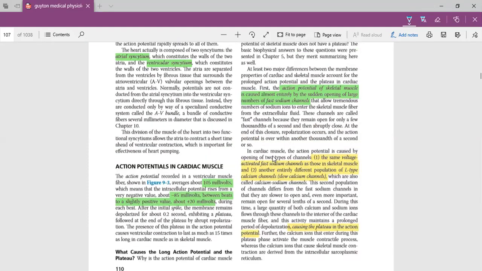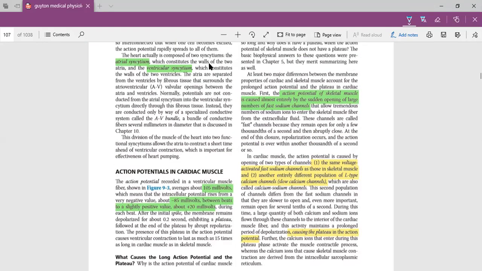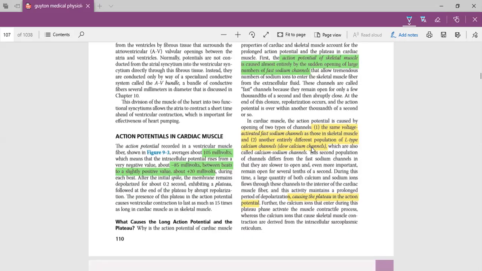So the next important question they usually ask: what is the difference between the action potential of skeletal muscle and the cardiac muscle? So what is the first difference? The action potential in the skeletal muscle is generated by fast sodium channel only, but action potential in cardiac muscle is generated by fast sodium channel and L-type calcium channel. So this is the first difference between the skeletal and the cardiac muscle.